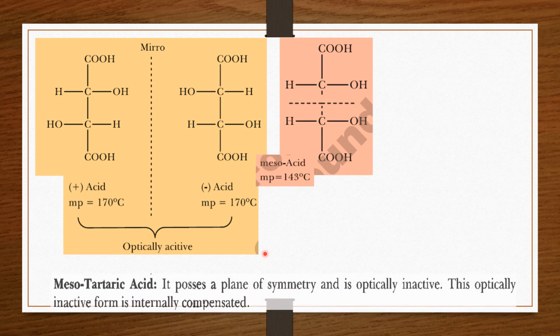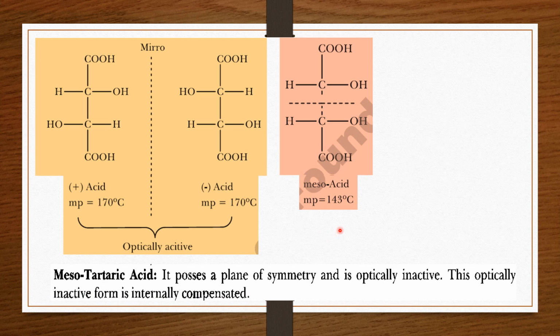And here you can see another form. It is the meso acid. What is this mesotartaric acid? It possesses the plane of symmetry. You can see here this can be cut into two equal halves. When you cut from the center, two equal halves will be produced having the same size, having the same shape.